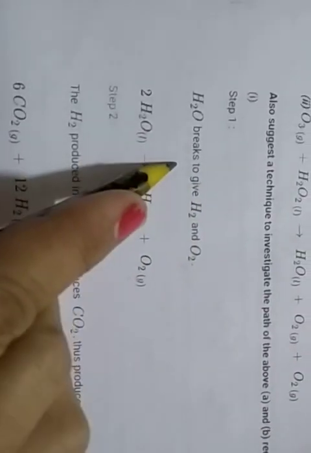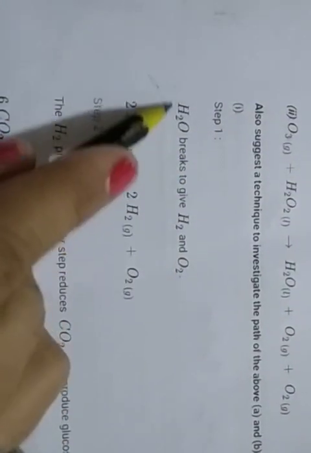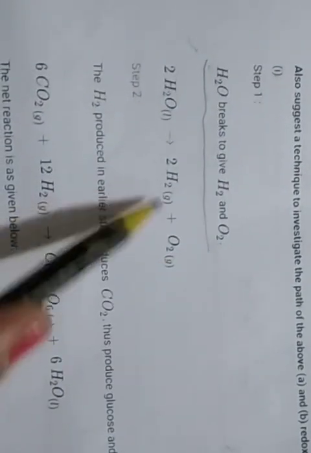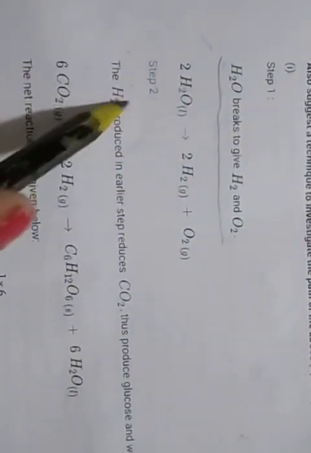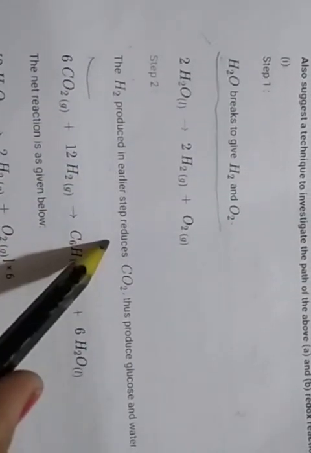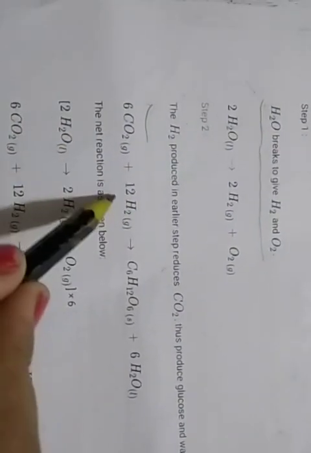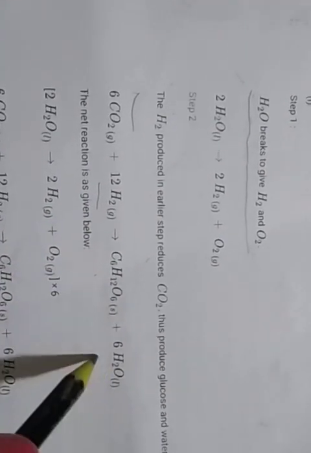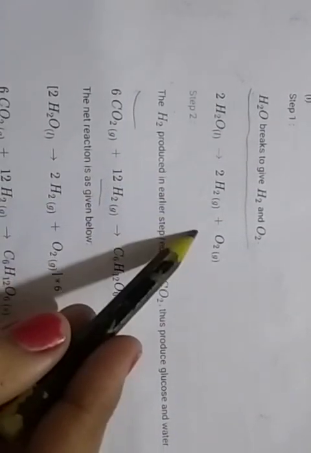It converts into glucose. So first, in step one, we use water. Water breaks down to give hydrogen plus O2. Then in step two, the hydrogen produced in the earlier step reacts: CO2 reacts with hydrogen and converts into glucose and then water. So we have to write both as a net reaction.